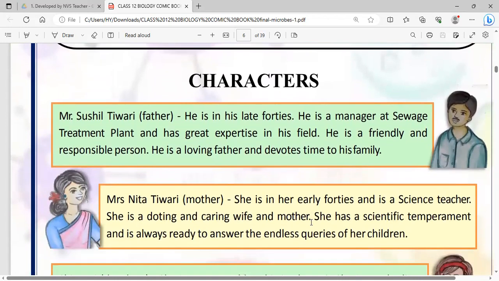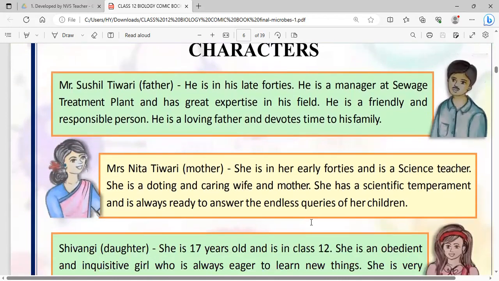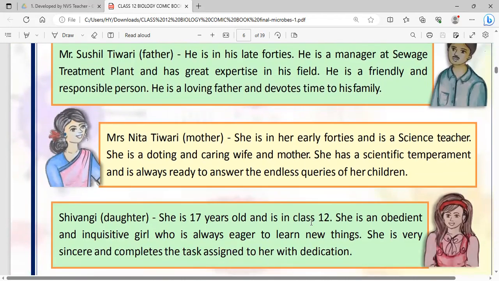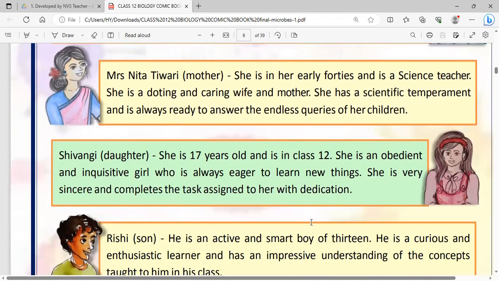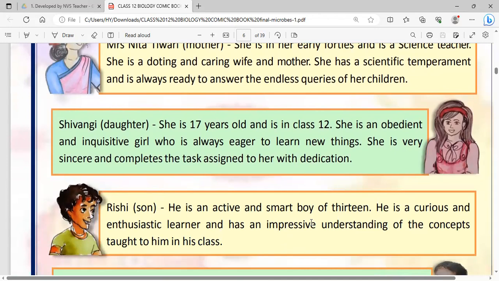It is a comic book, so there must be characters. Mr. Sushil Tiwari, the father, is in his late 40s, is a manager at the sewage treatment plant and has great expertise in his field. He is a friendly and responsible person and a loving father who devotes time to his family. Mrs. Neeta Tiwari is the mother, in her early 40s, and is a science teacher. She is a doting and caring wife and mother with a scientific temperament, always ready to answer the endless queries of her children.